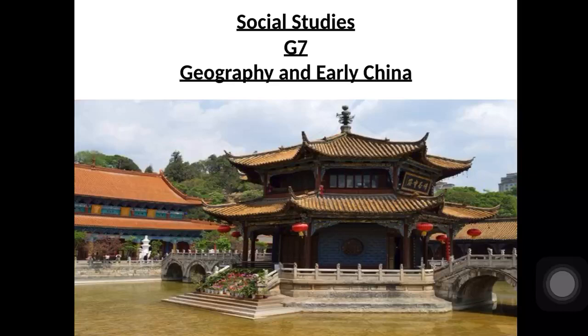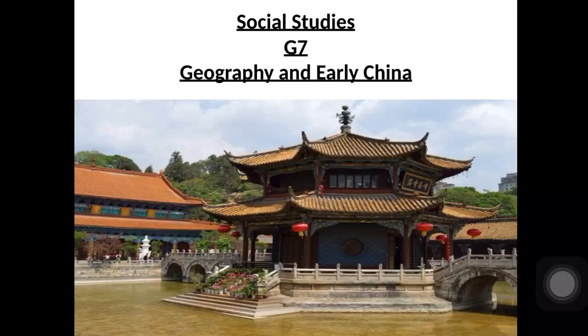One of the physical barriers that separates China from its neighbors is a harsh desert which is called the Gobi Desert. Here we have to know that one of the physical barriers keeping China away from the other countries is a very big harsh desert called the Gobi Desert. This is the Gobi Desert. It's very harsh. It's very dry, so no one can live there, of course.